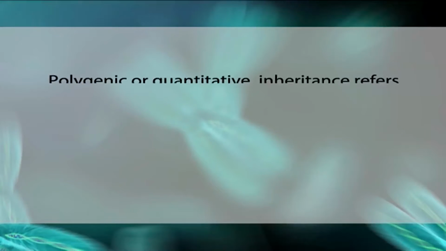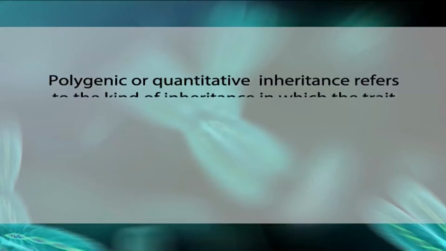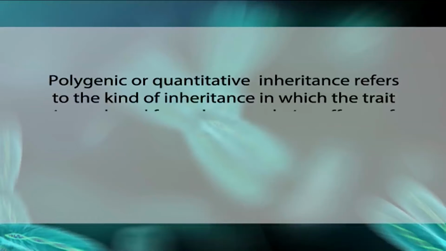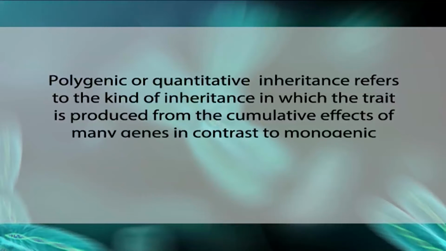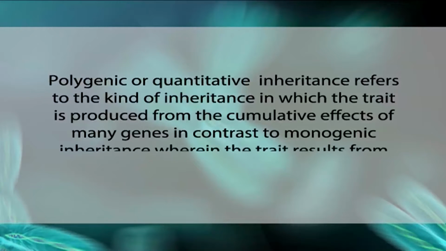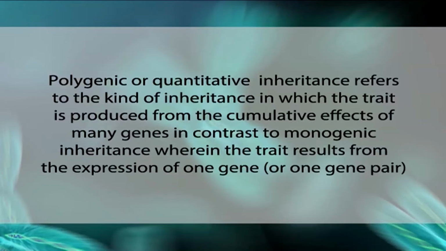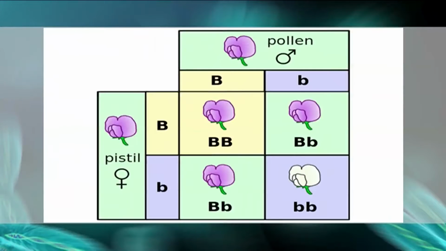Polygenic or quantitative inheritance refers to the kind of inheritance in which the trait is produced from the cumulative effects of many genes, in contrast to monogenic inheritance, wherein the trait results from the expression of one gene or one gene pair. This type of inheritance differs from Mendelian inheritance patterns in which traits are determined by one gene.